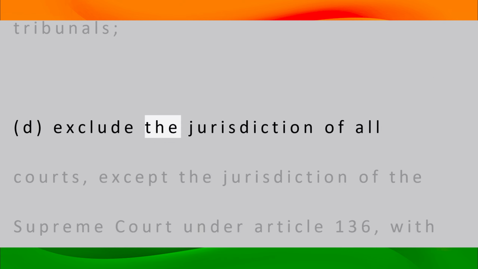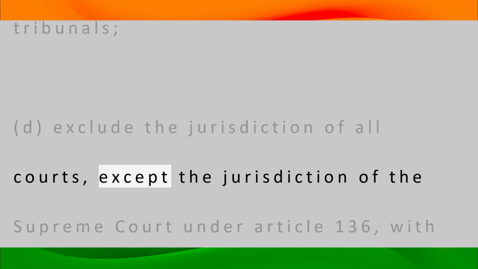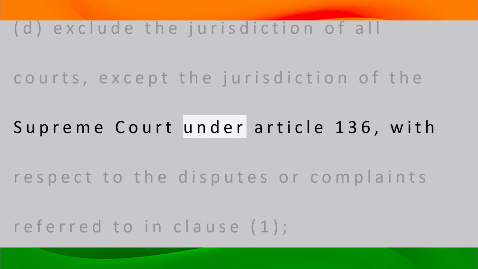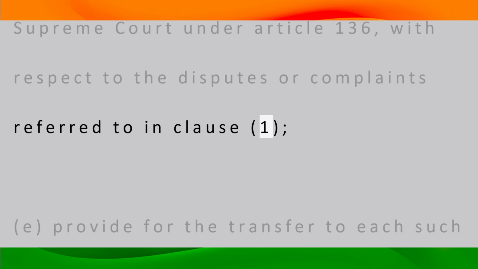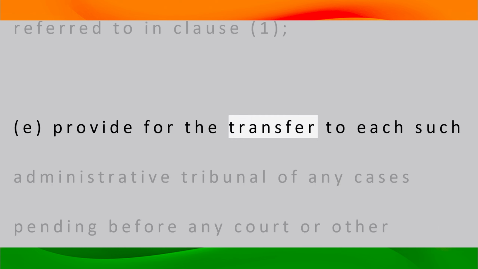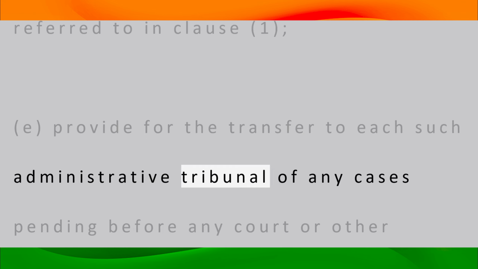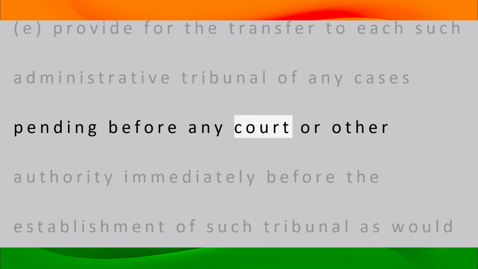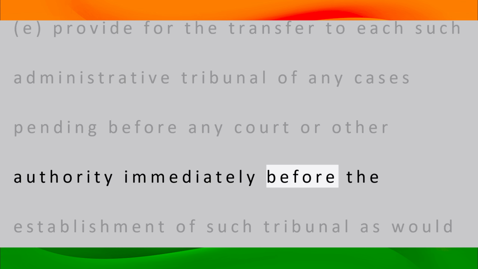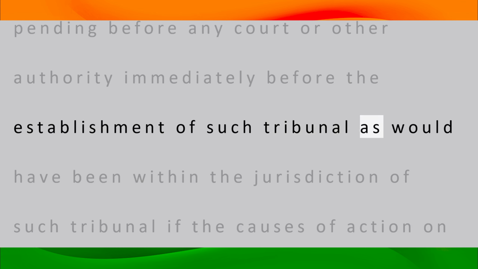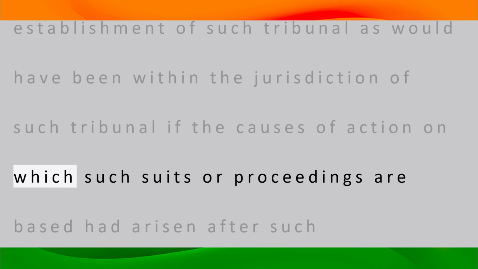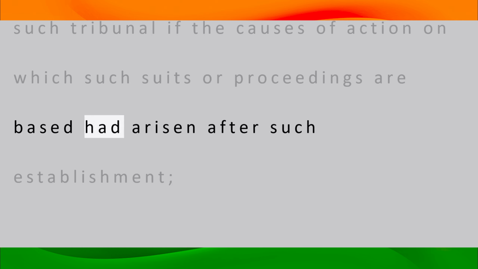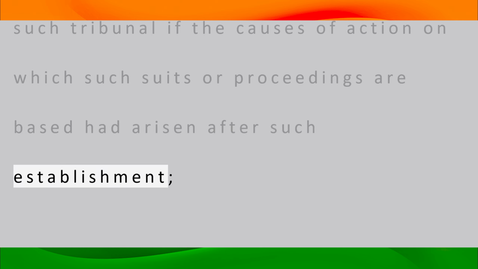d. Exclude the jurisdiction of all courts, except the jurisdiction of the Supreme Court under Article 136, with respect to the disputes or complaints referred to in Clause 1. e. Provide for the transfer to each such administrative tribunal of any cases pending before any court or other authority immediately before the establishment of such tribunal as would have been within the jurisdiction of such tribunal if the causes of action on which such suits or proceedings are based had arisen after such establishment.